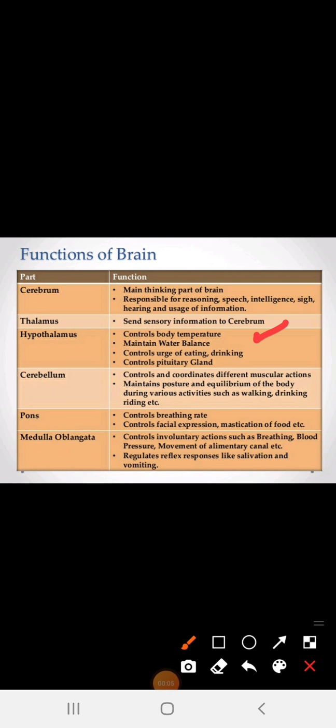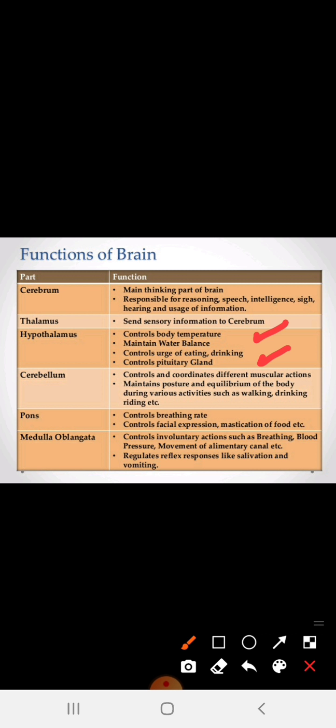Students, next concept is the hypothalamus. What is the function of the hypothalamus? It controls body temperature in our body, maintains water balance, controls the urge of eating and drinking, and controls the pituitary gland. When we start with the hormones concept, we will learn about the pituitary gland. So the main function of the hypothalamus is to control body temperature, maintain the water balance in our body, as well as control the urge of eating and drinking. Yes, that much is enough, I don't want to eat more food, or that much water is enough in our body. All these things are done by the hypothalamus.